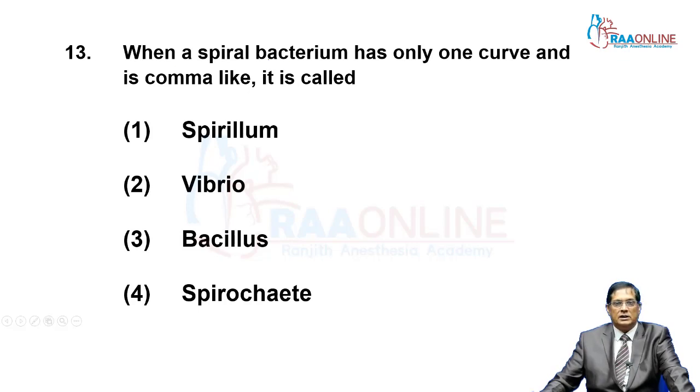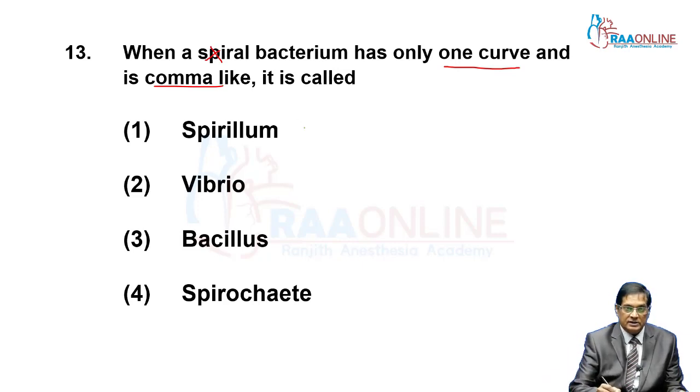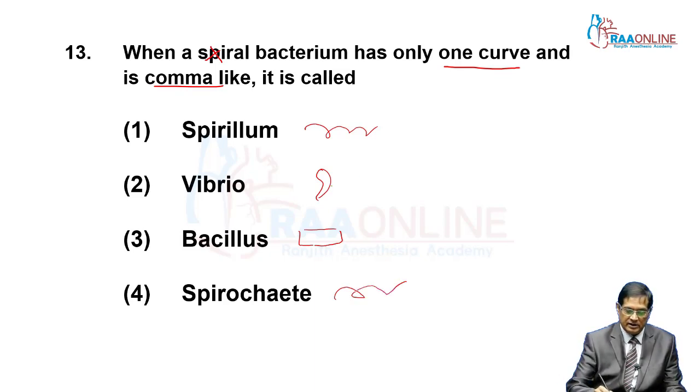Then, a bacterium that has one curved, comma-like structure. The first one is spiral shape, second is comma-like, third one is rod-like, bacillus is rod-like, and spirochete is also spiral. So the correct answer is the comma-like one, that is Vibrio.